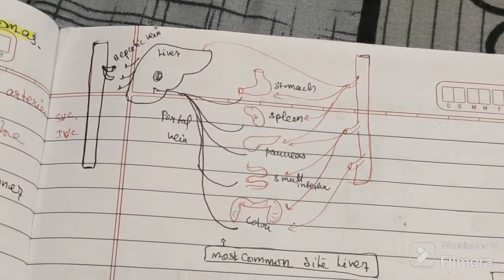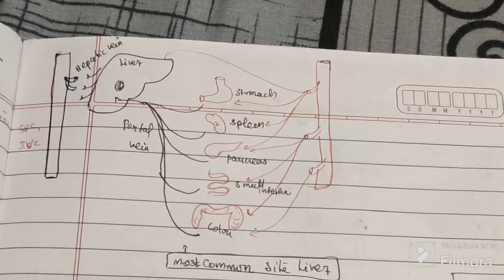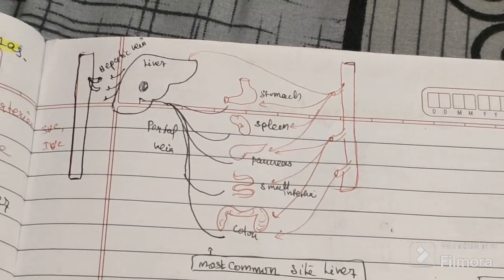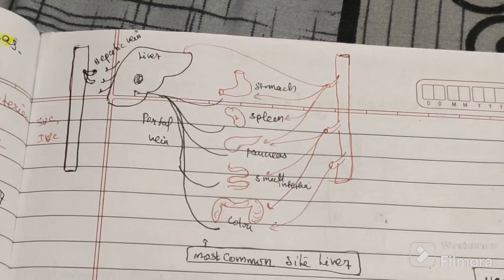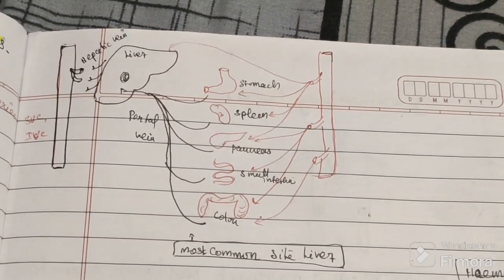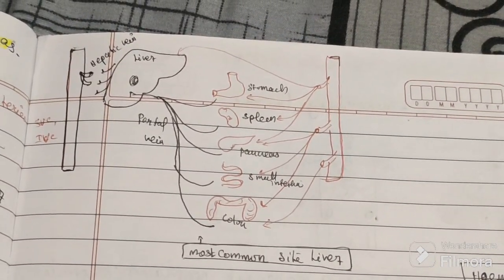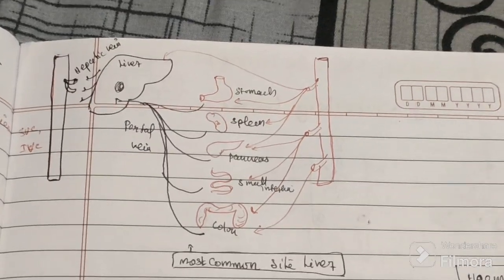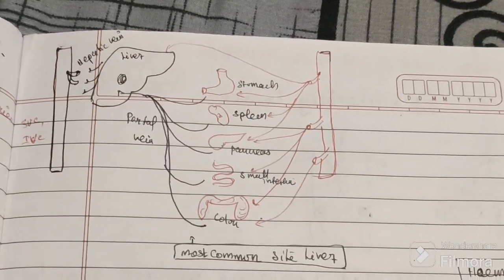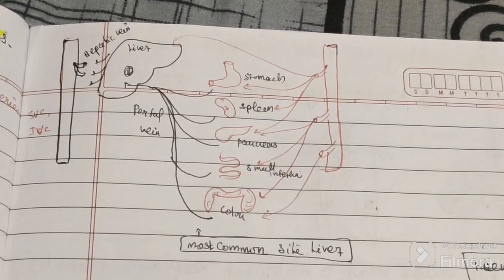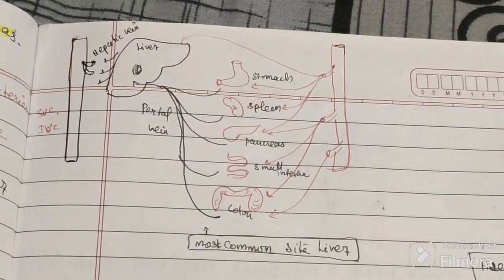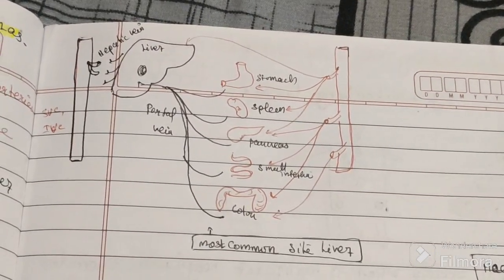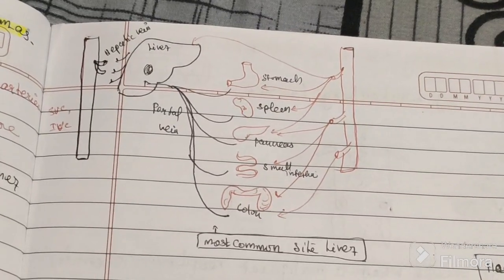Why is the liver most commonly involved? Because of the portal drainage. What do we mean by portal drainage? The blood of the entire GIT drains via the portal vein, and only then into the inferior vena cava.